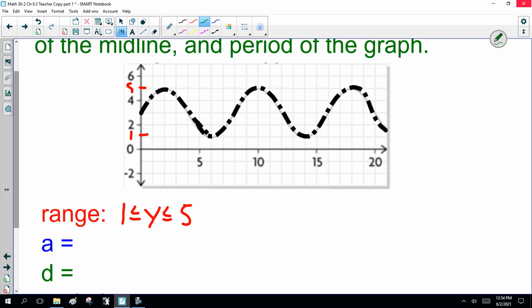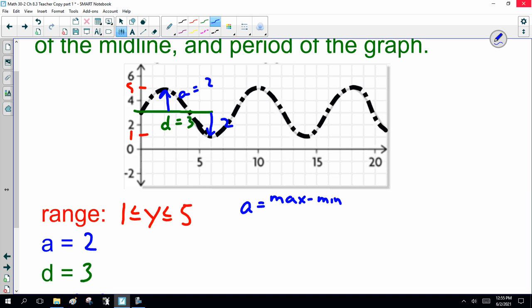Now, if you look at that, you're going, oh, my amplitude and my midline. Well, the middle looks to be about here, d equals 3. And if that's the case, then A equals 2, going up 2 and going down 2. I should prove that algebraically, because A is max minus min over 2: my maximum is 5 minus my minimum 1 is 4 over 2, which is 2. Yes, I did eyeball it correctly.